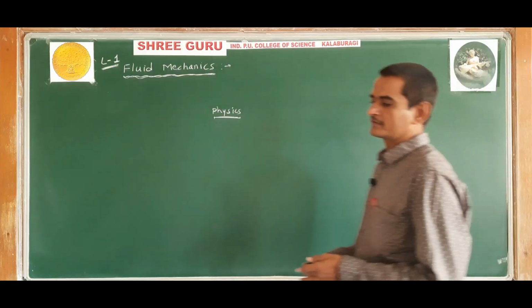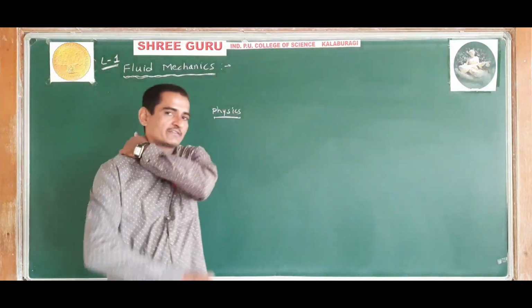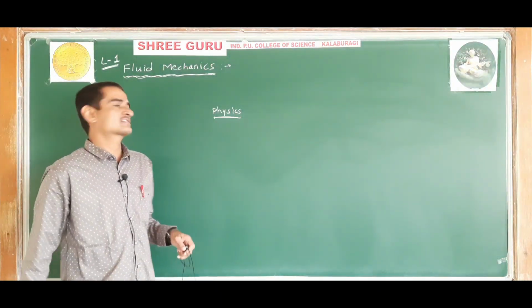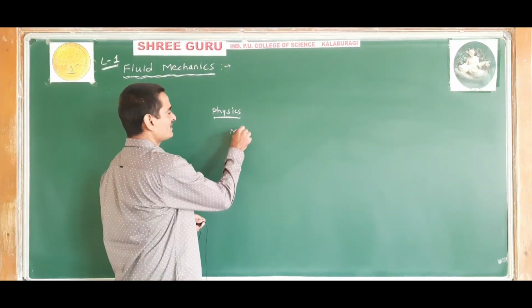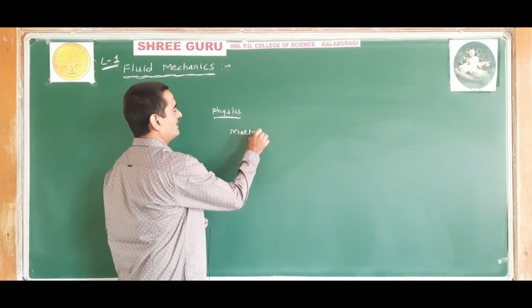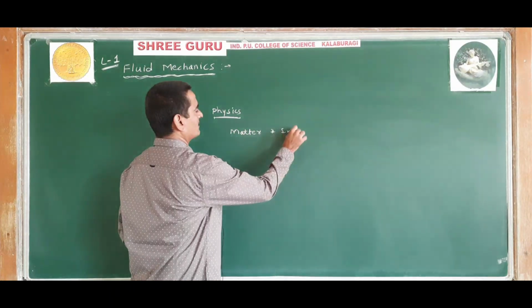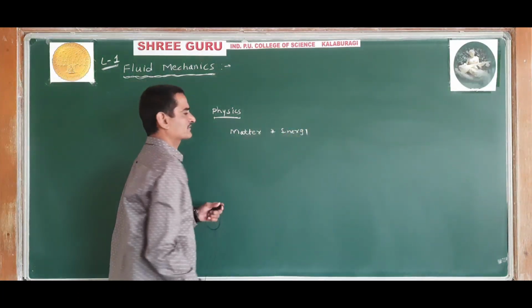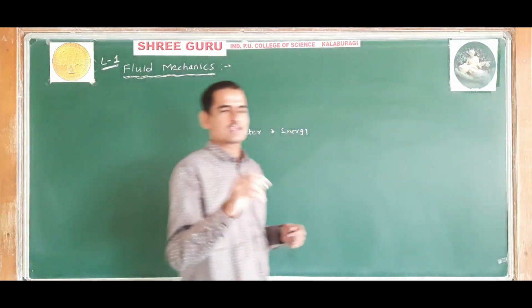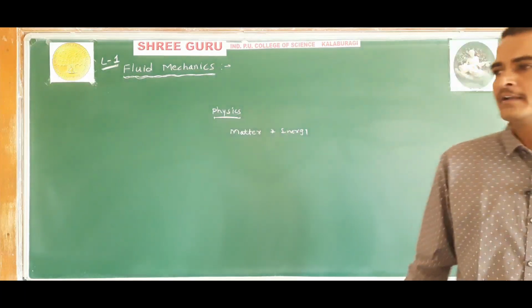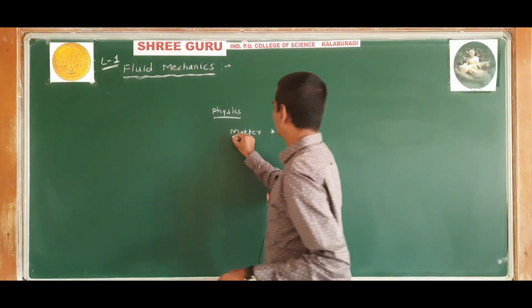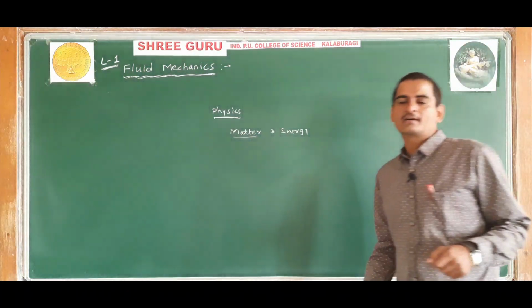What is physics? Physics is a study of matter and energy. Physics is the branch of science in which we study about matter and energy. Now, what is matter?